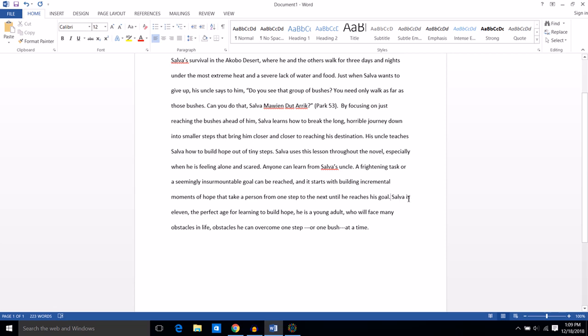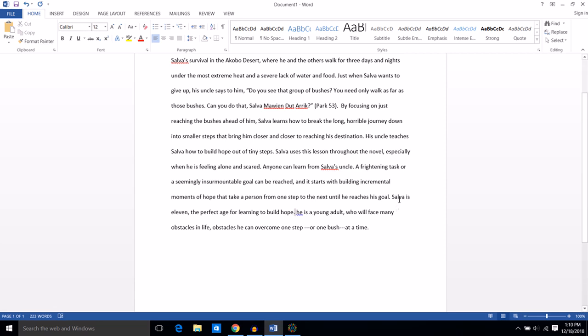So I know I have a subject and a verb, but I'm suspicious of this comma. I think maybe I need to put a period there, but let me read it out loud to see if it sounds like a complete thought. Salva is 11, the perfect age for learning to build hope. Yes, it looks like I'm doing it again. I'm trying to end a sentence with a comma when I need to put a period there. So I'm going to put a period there.